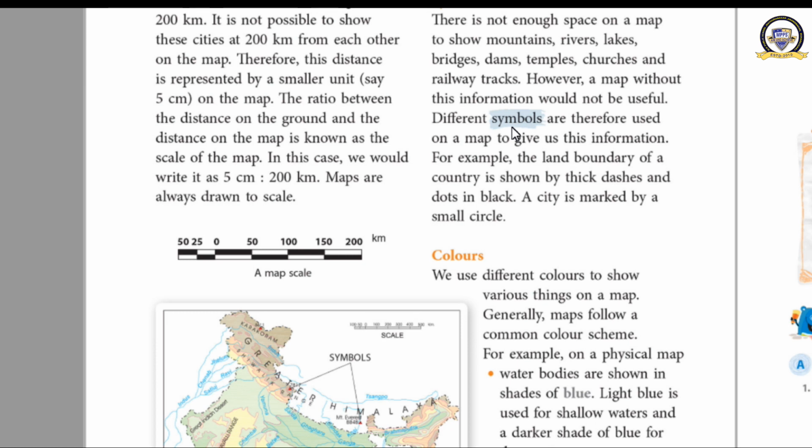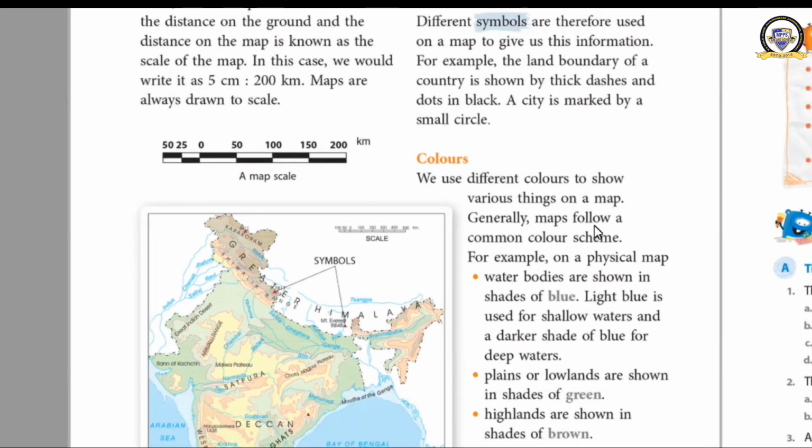So what has been done? A symbol has been made. Clear now? Okay, good. And it has been used by the dash also. Some colored dashes, thick and thin dash and all used for marking different areas. These are commonly called the symbols.